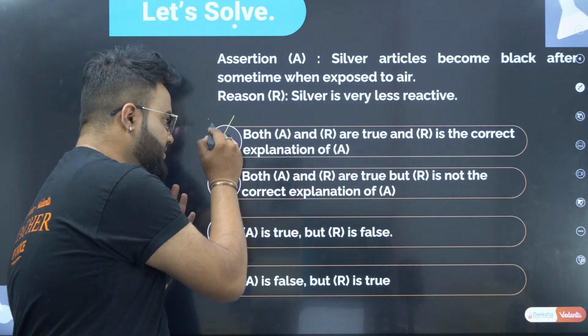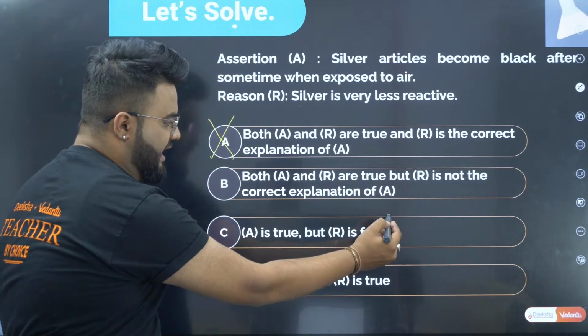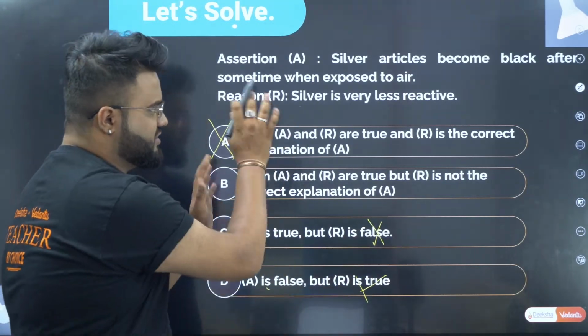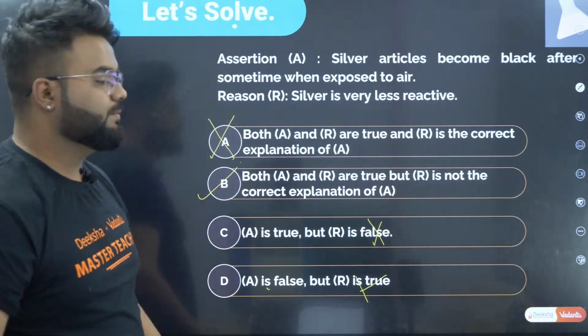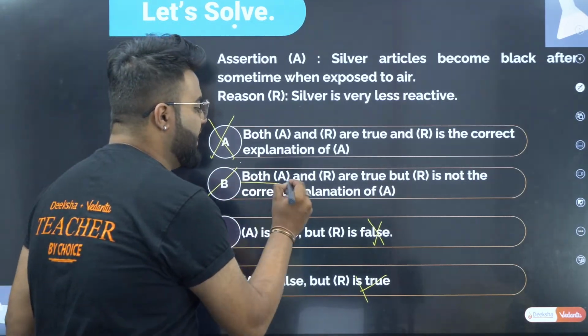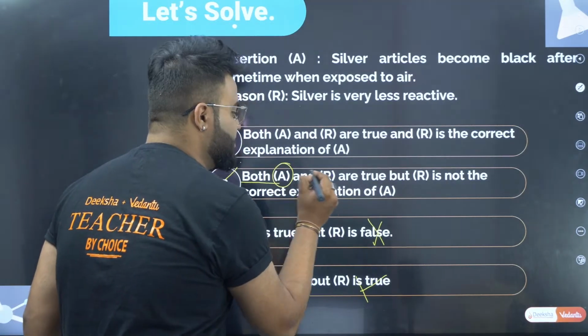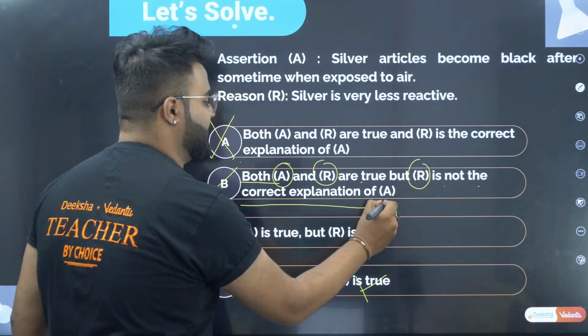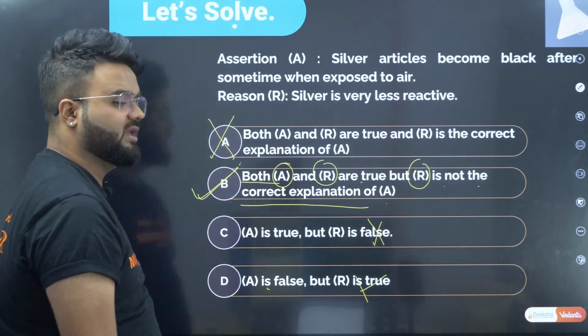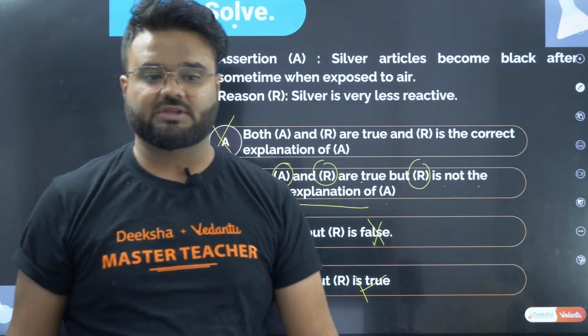No, I don't believe this. But R is false. No, neither of them is false. Both are true. Therefore, the correct answer is option B. Option B is your correct answer. That is, both assertion and reason are true, but reason is not the correct explanation of A. Therefore, option B is your correct answer for this.